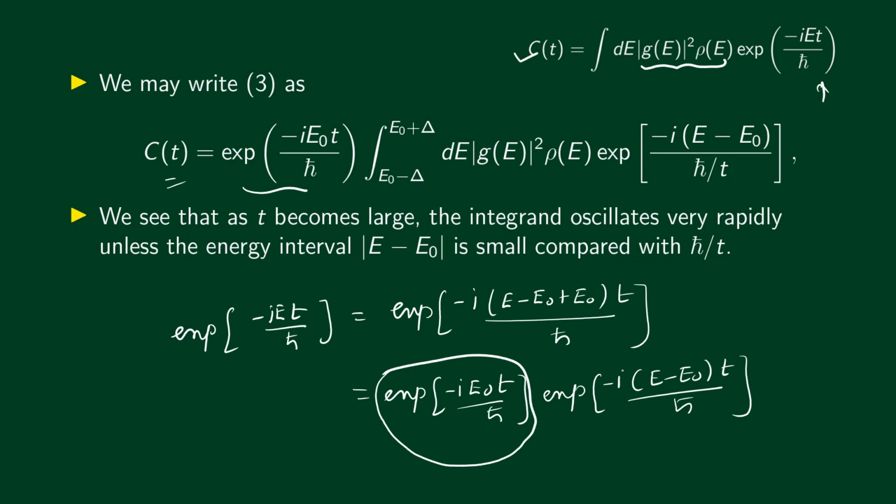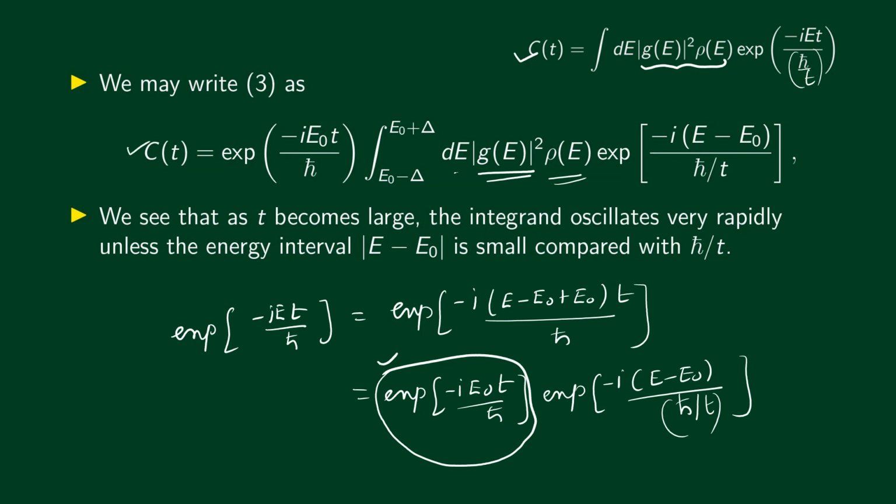We have exponential minus i E0 t divided by h bar, which is this term, and then dE modulus g of E squared rho of E, and then exponential minus i (E minus E0) divided by h bar by t. I have done one more thing. The t in the numerator here, I have taken to the denominator and written it as h bar divided by t. That's all. So with this modification, the expression for C of t becomes like this.